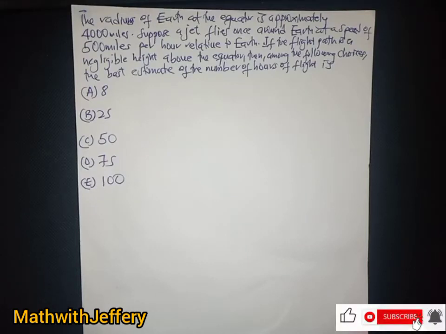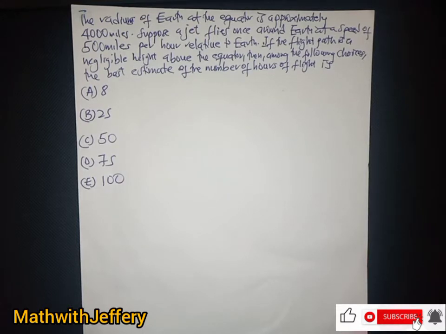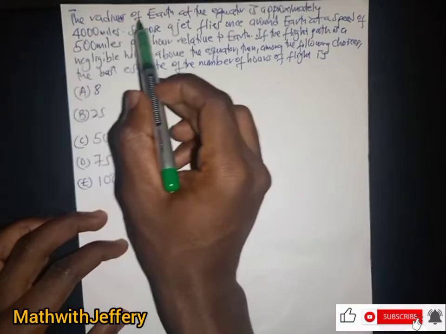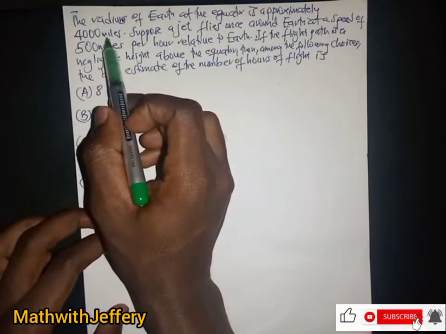And in this section we have a question over here. Now we said the radius of earth at the equator is approximately 4,000 miles, right? Suppose a jet flies once around the earth at a speed of 500 miles per hour relative to the earth. If the flight path is negligible height above the equator, then among the following choices, the best estimate of the number of hours of flight is what?